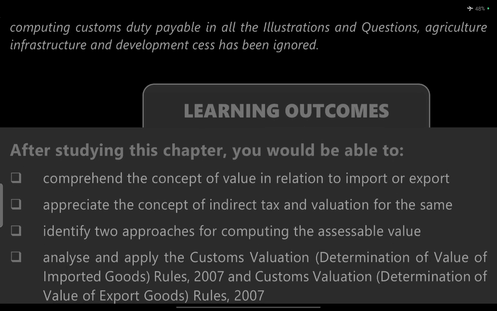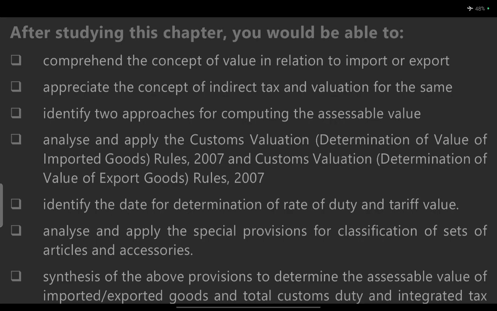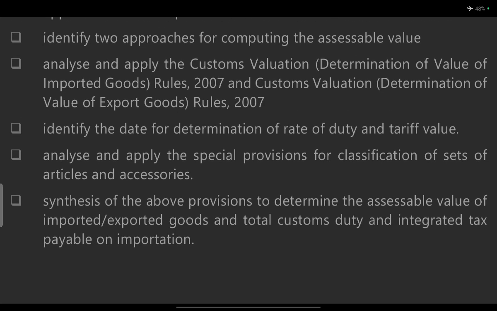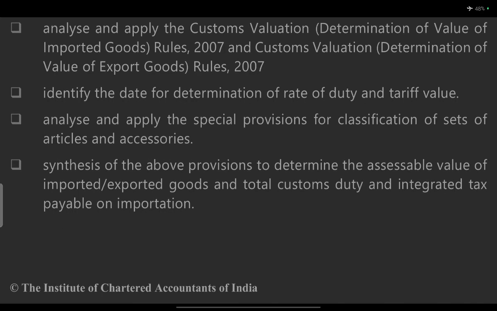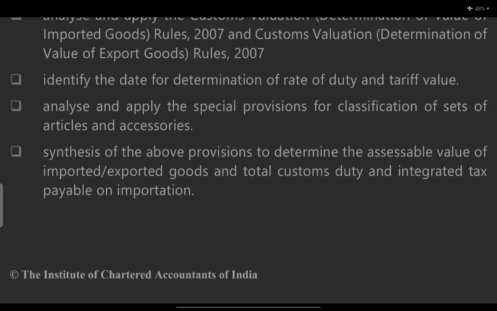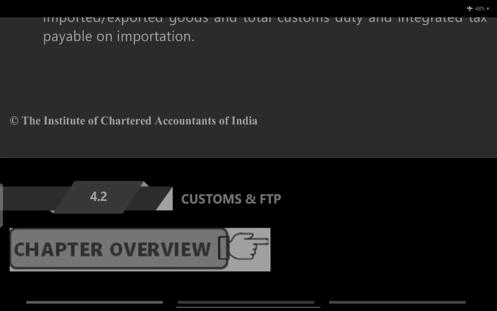After studying this chapter, we will be able to comprehend the concept of value in relation to import and export, appreciate the concept of indirect tax and valuation of the same, identify the two approaches for computing assessable value, assess the value under customs valuation, determine the value of imported goods, rules on customs valuation, identify the date that determines the rate of duty and tariff rate, and analyze and apply the special provision for classifying a set of articles and accessories. Synthesize the above provisions to determine the assessable value of import and export of goods and total customs duty payable on importation.